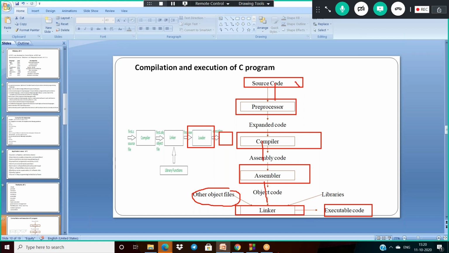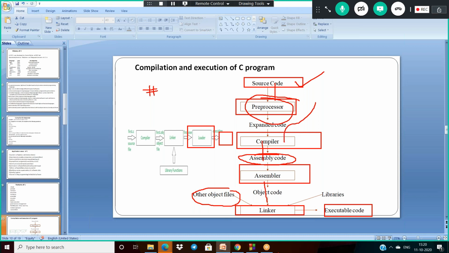So here it is your .c file. And the preprocessor statement is this hash we call here. Hash is the preprocessor statement. So all preprocessor statements are expanded with the help of the preprocessor. And now we are converting the impure C program into pure, which is given to the compiler. The compiler is a translator that converts high level language to low level language. The low level language is your assembly language.